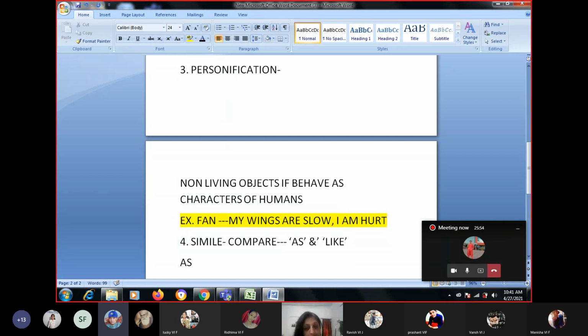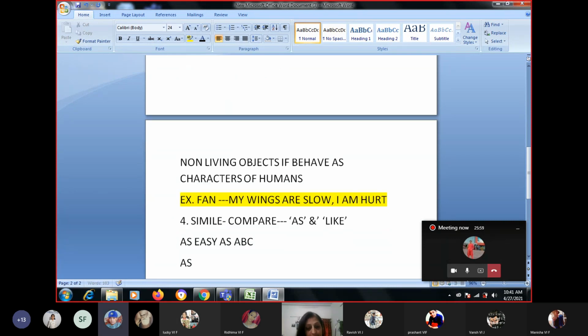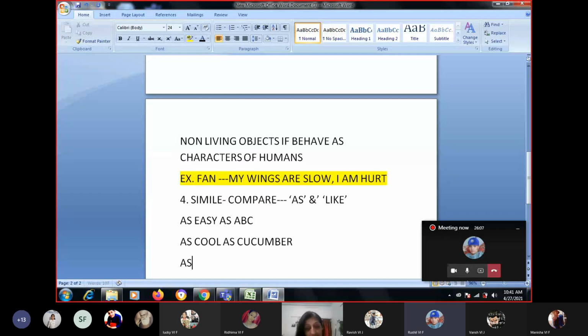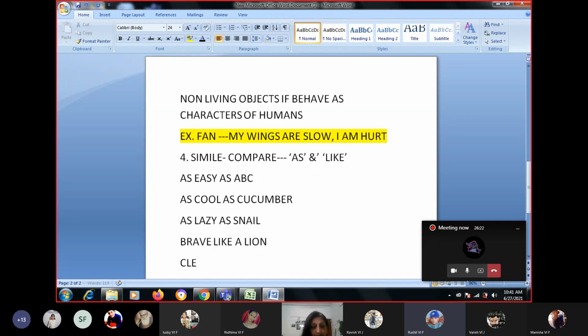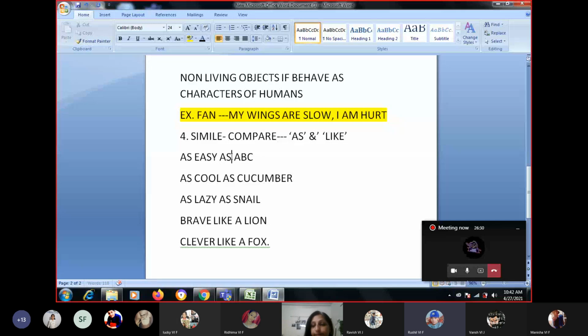Good. So examples: as easy as, as cool as, ma'am, as cool as a cucumber. Ma'am, as fast as a snail. Correct. As lazy as a snail. He's not fast. As lazy as a snail. Then, as fast as a rabbit, brave like a lion, clever like a fox. Okay, so these are your comparisons. This is simile. Is it clear?